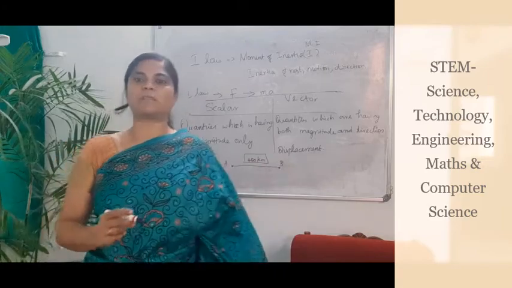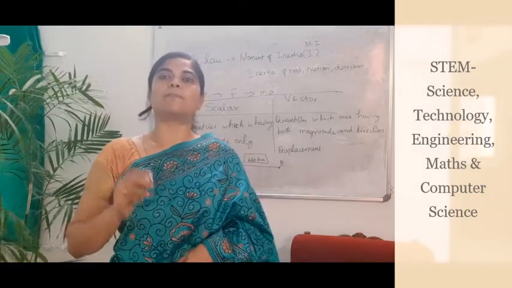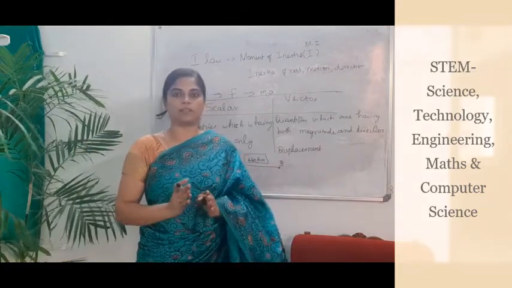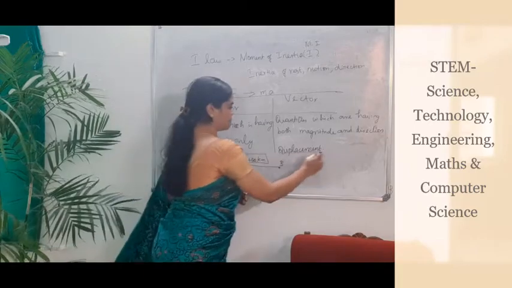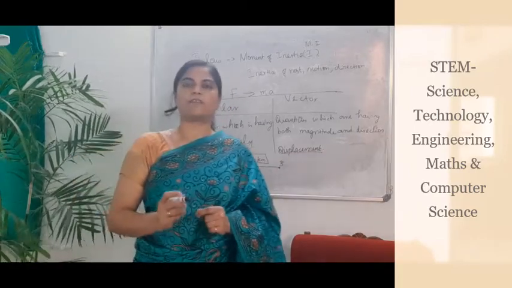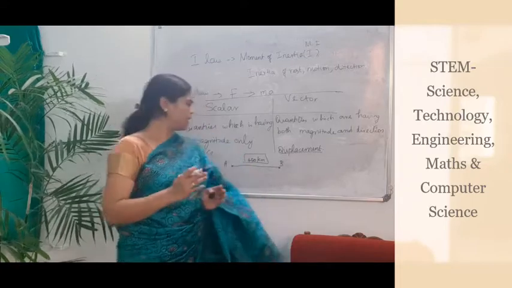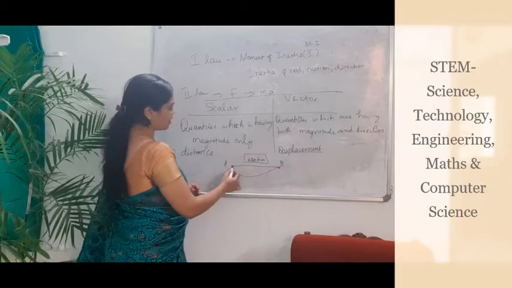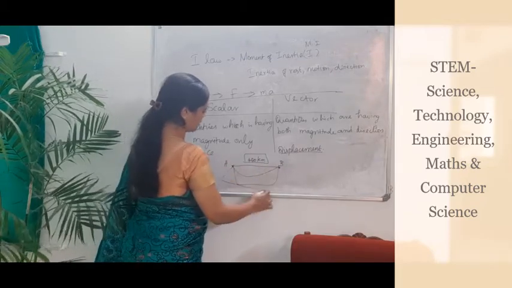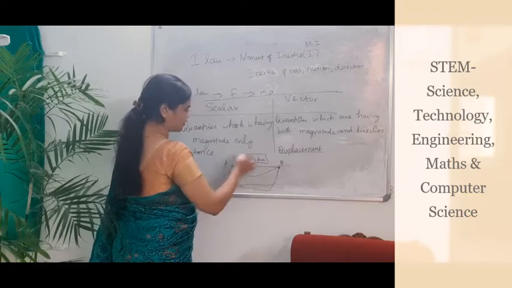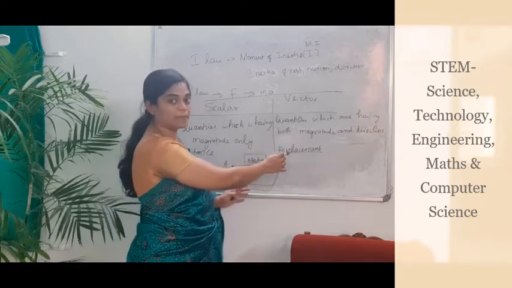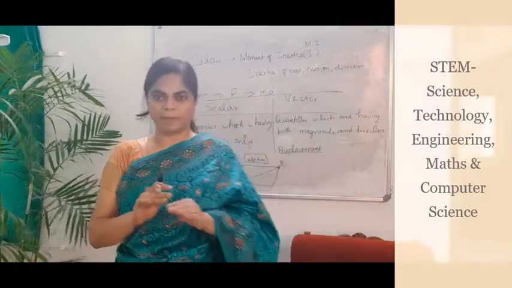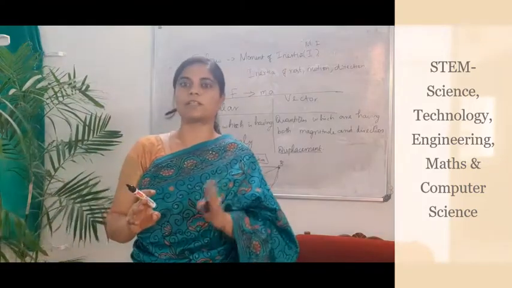So what is meant by displacement? The shortest distance traveled by the particle from one place to another, or from one point to another point, that is nothing but displacement. Shortest distance. From A to B we can move along any path, right? Suppose A to B leads through this path or this path or this path, but the shortest path from A to B is the displacement. And direction also matters, from A to B or B to A. So this is the basic and major difference between distance and displacement.